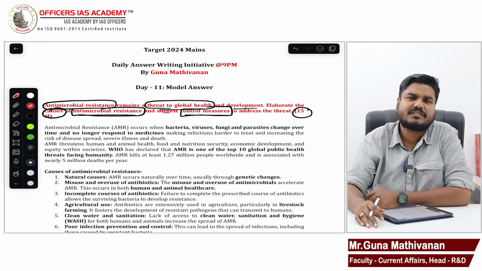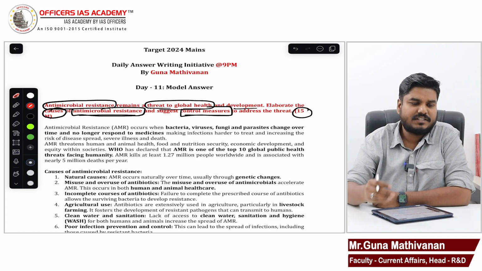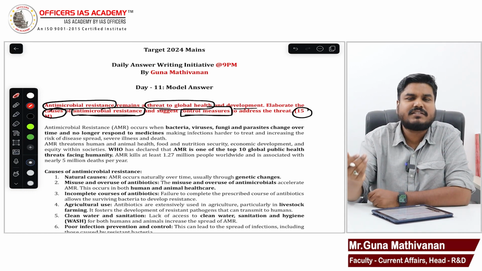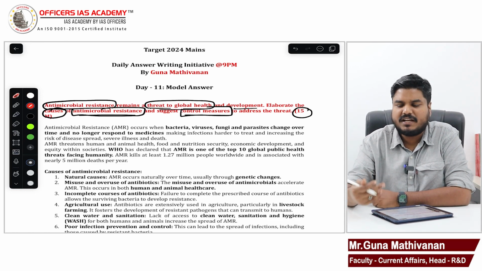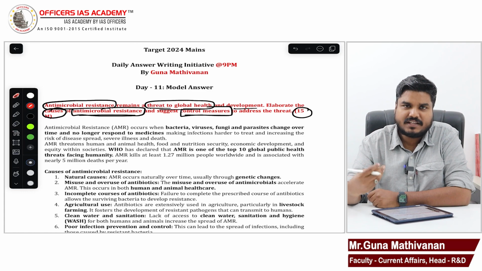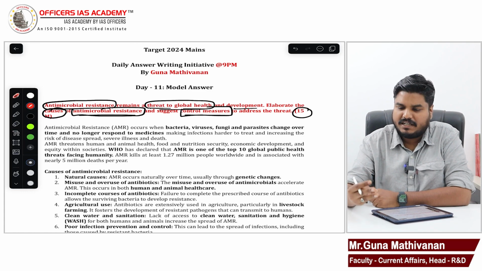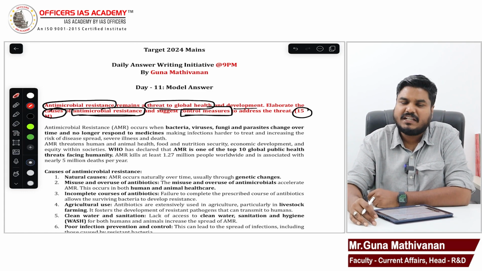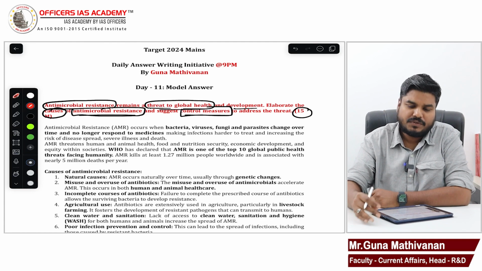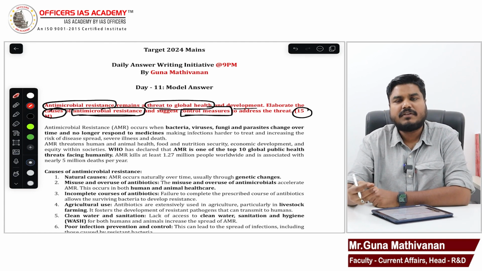There are a lot of causes we will discuss. But look at the threat. Just now we saw how COVID caused immense damage, economic damage, health damage. It was affecting us psychologically, mental damage, physical damage, material damage. Right? So you can highlight some threats, you can highlight some facts.